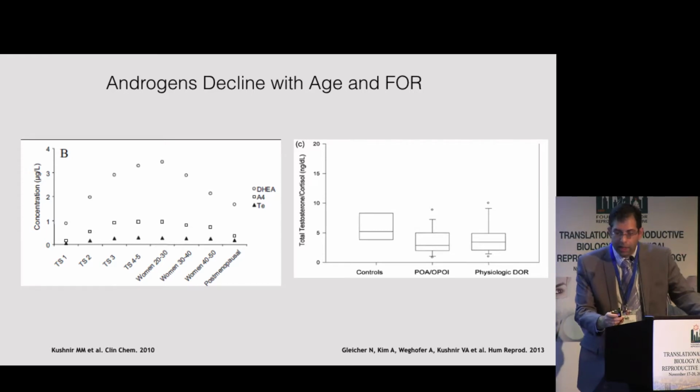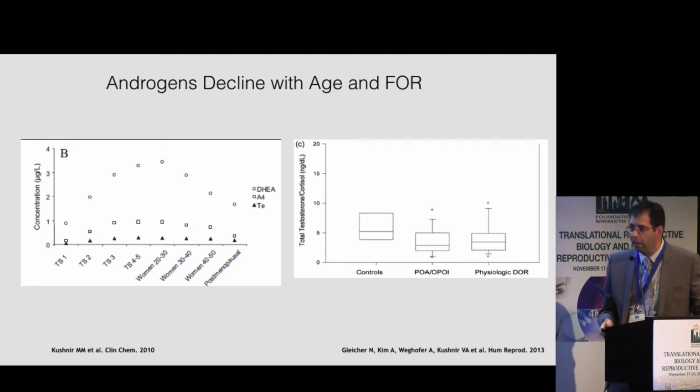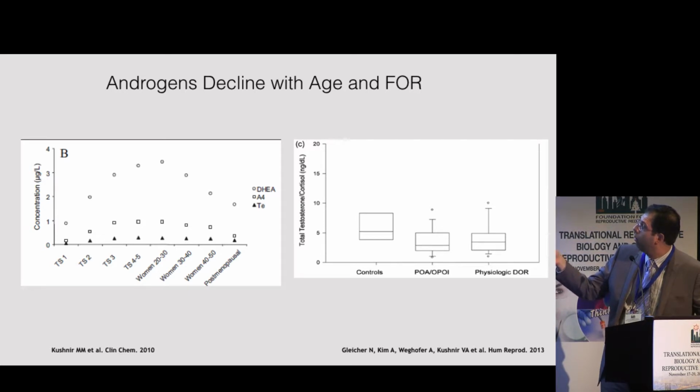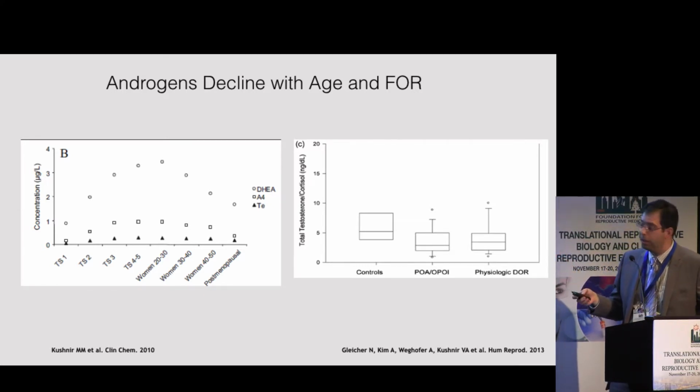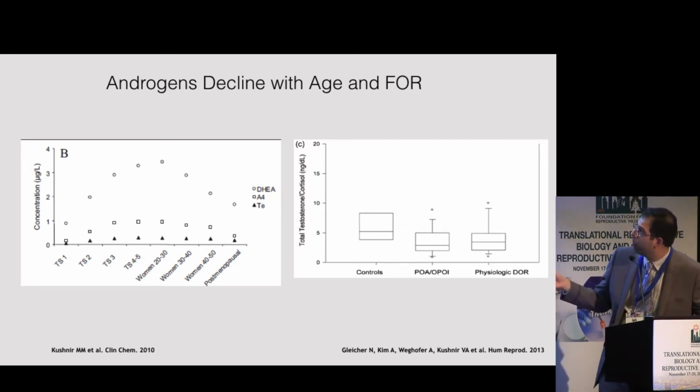We also know that androgens are very important in ovarian reserve, and this is a nice paper that looks at androgen levels throughout the lifespan. This is not from me, this is my uncle actually, where you can see that the DHEA levels, androstenedione levels, and testosterone levels are actually at their peak in women who are at peak fertility in their mid-20s, and as they approach menopause, you can see a decrease in all of those levels. It's not as obvious here because of the scale, but they all decline.